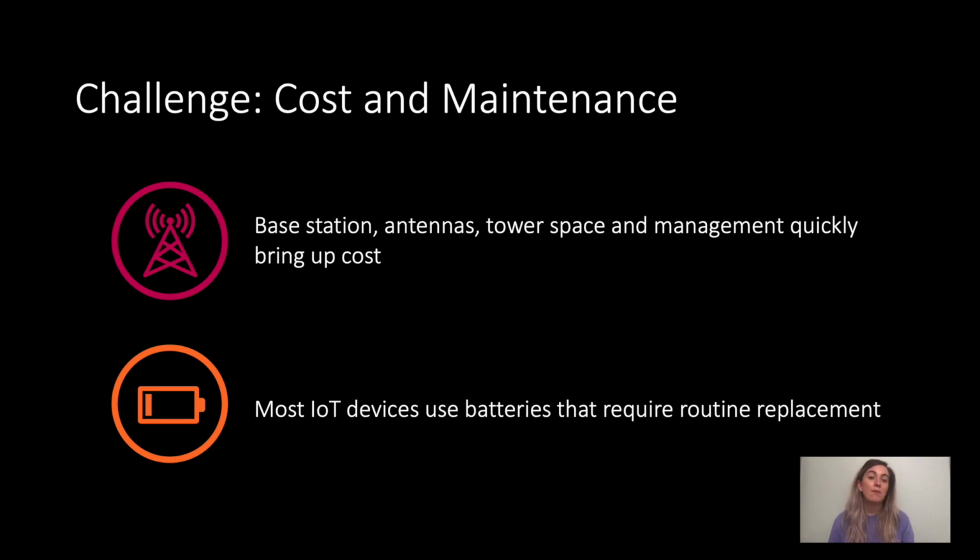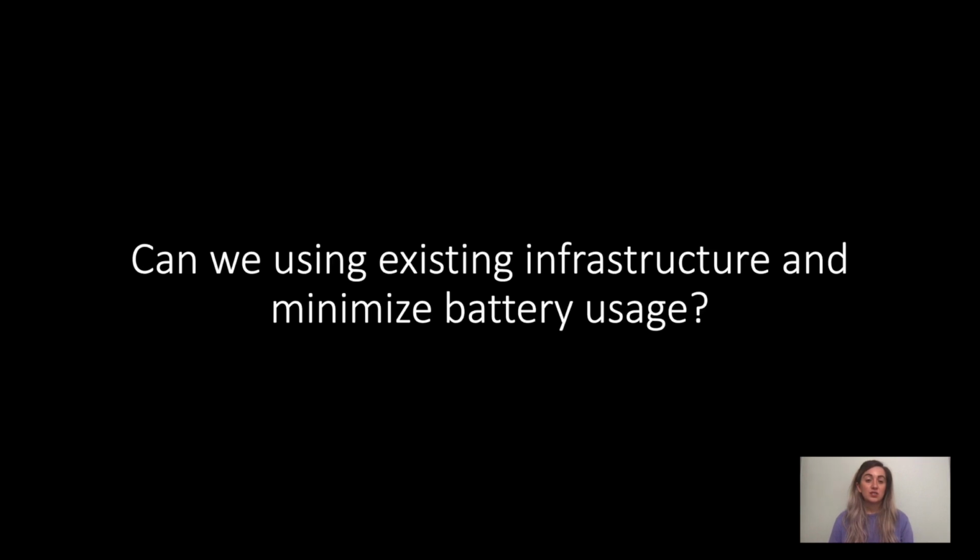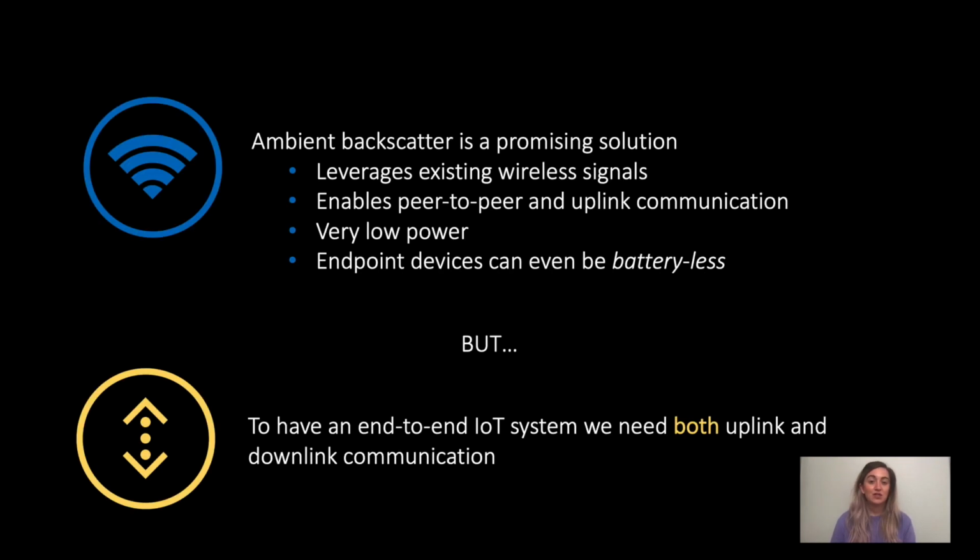The other challenge is that most IoT devices use batteries and require routine maintenance. So the question we ask is, can we utilize existing infrastructure and minimize battery usage to connect IoT devices? Ambient backscatter is a relatively new technology and is promising because it leverages existing wireless signals, it's low power, and can enable both peer-to-peer and uplink communication. In fact, it's so low power that you could even have sensor nodes that are completely batteryless.